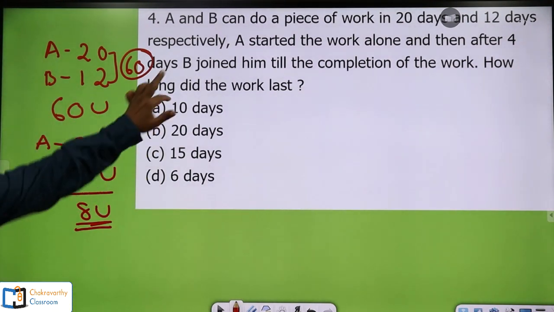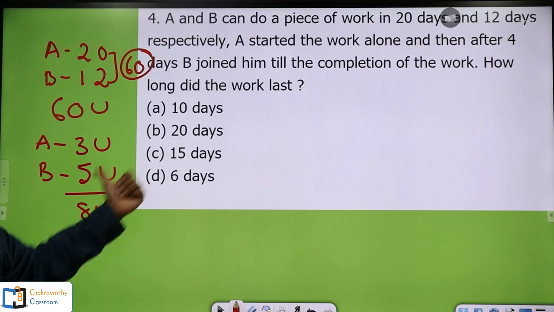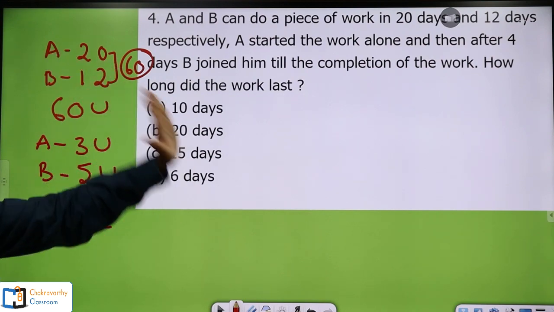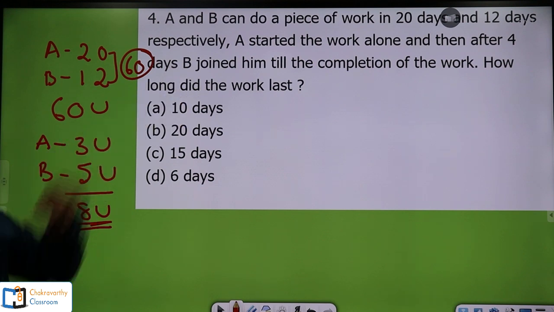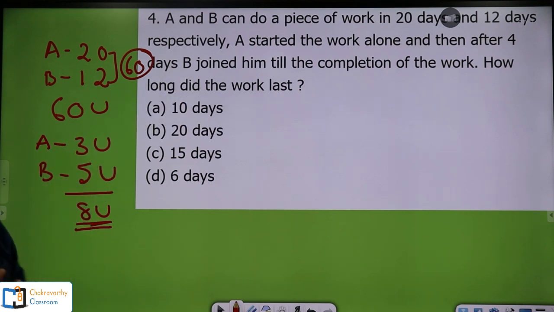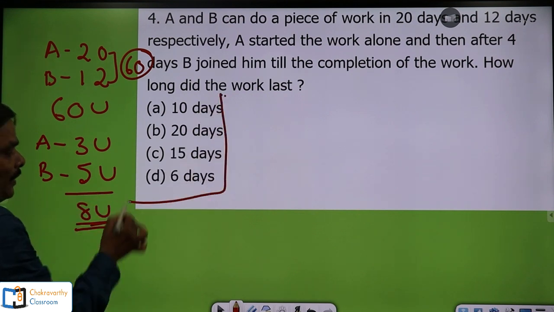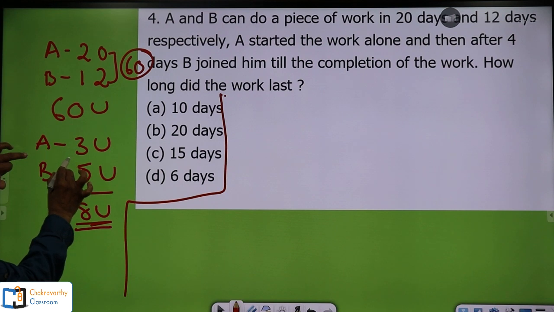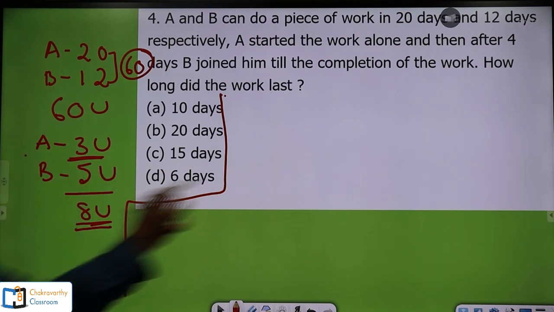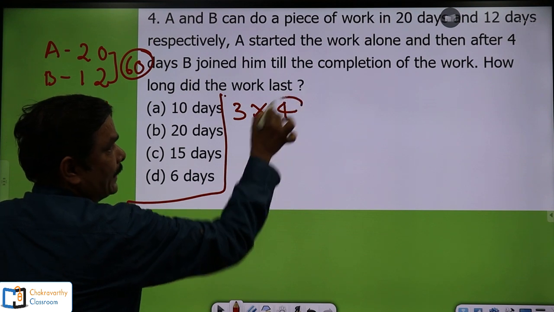Next one is A started the work alone, not with B. A started the work alone, and then after 4 days B joined him. What's the meaning of this one? For the first 4 days only A worked on it. A's capacity is 3 units, so 3 units into 4 days.